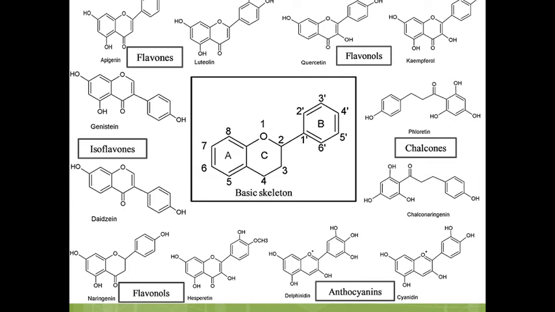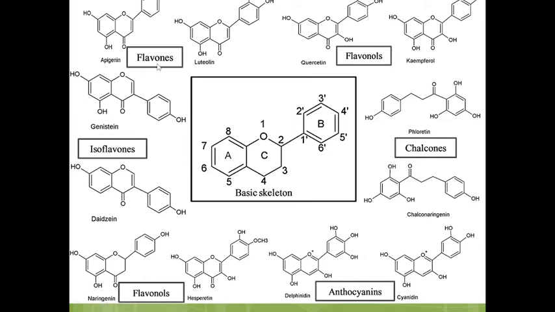Here is the classification of flavonoid. This one is the basic ring of flavonoid. It consists of three phenolic rings, ring A, ring B and ring C, and the ketone group is attached to ring C. The attachment at position 3 of the C ring will determine the different types of flavonoid. First one is flavones. In flavones, at the C5 position and C7 position a phenolic hydroxyl group is attached, and the ketonic group is attached at the C4 position, and a double bond is between the second and third position.